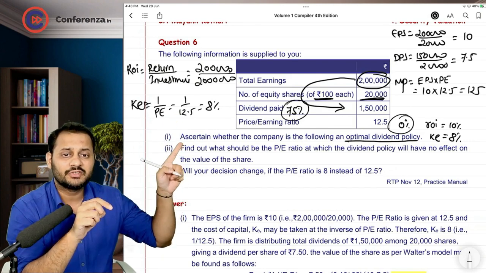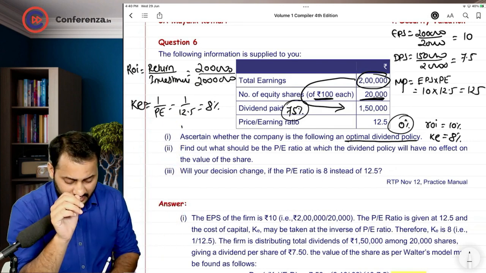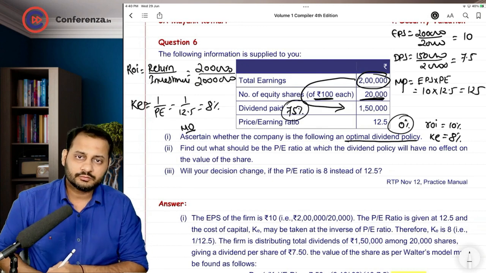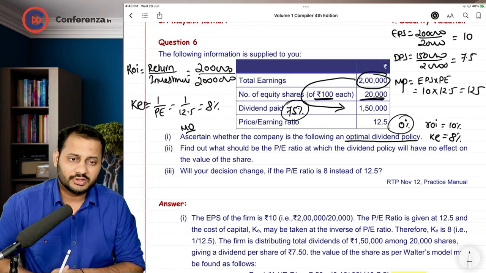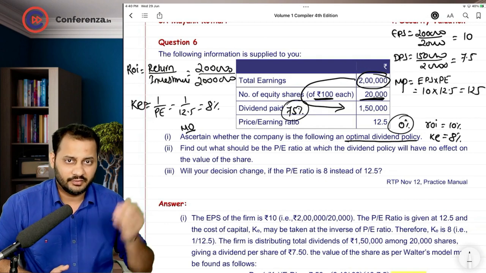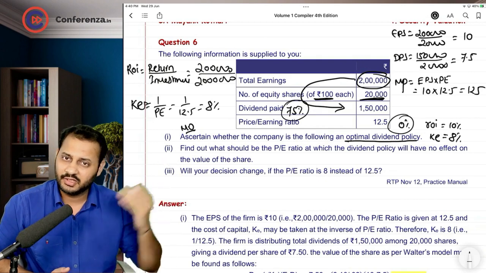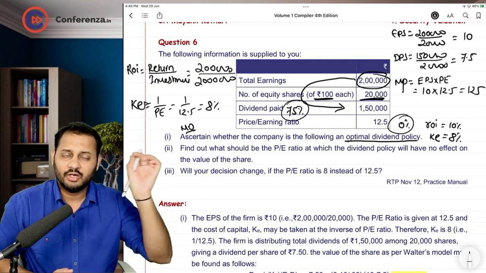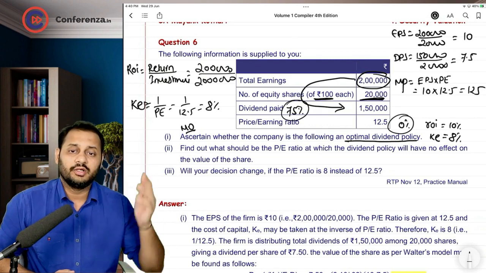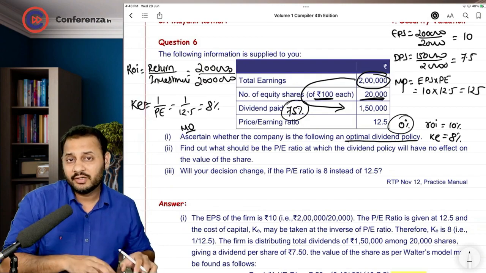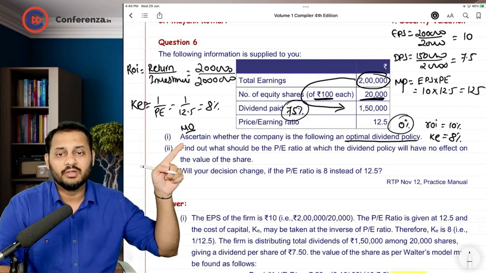Whether the company is following optimal dividend policy, the first answer should be no. The company is not following optimal dividend policy because ROI is 10, give the calculation, KE is 8, give the calculation. According to that, optimum should be 0%. Okay. Also, along with that, you should calculate the market price at optimal dividend policy.